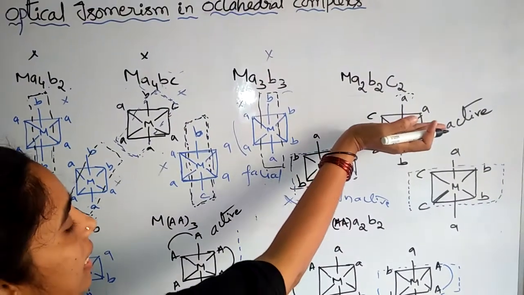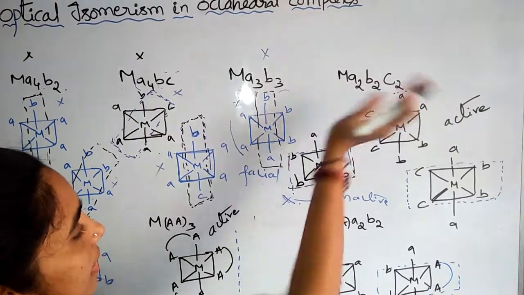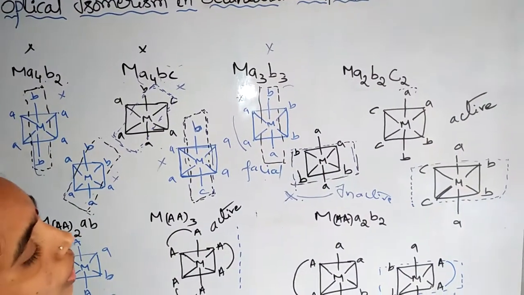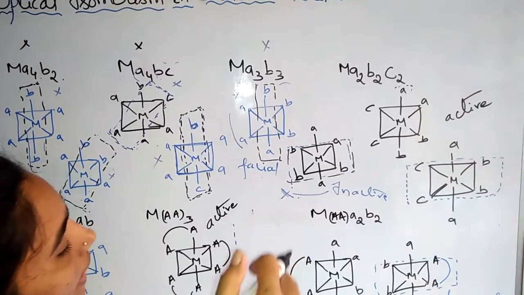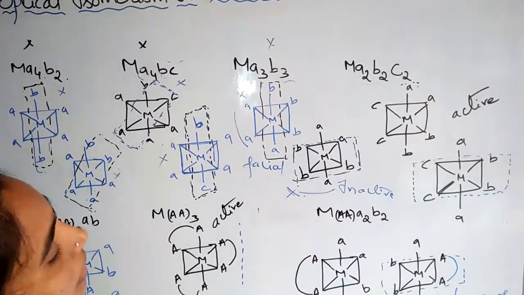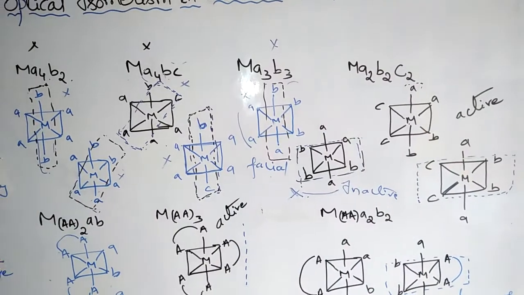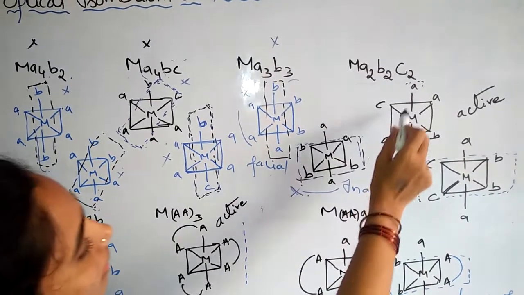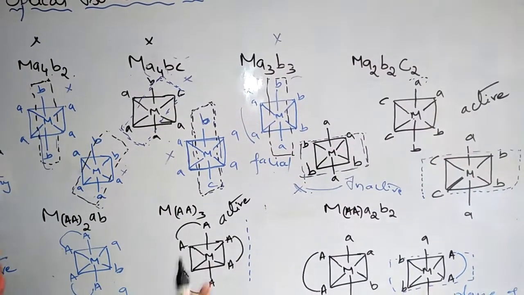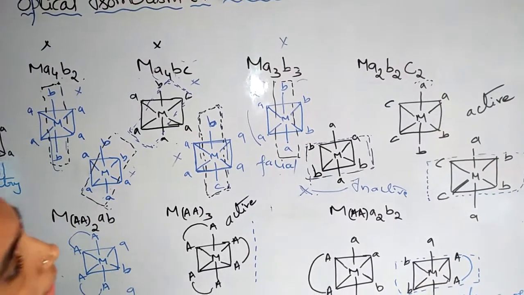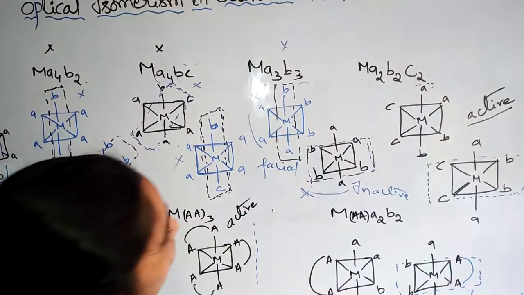If we pass like this also, we can't divide it into two equal halves. And you can take any imaginary axis also, we can't divide this one into equal halves, and we can't get the same structure. So that's why it is optically active.